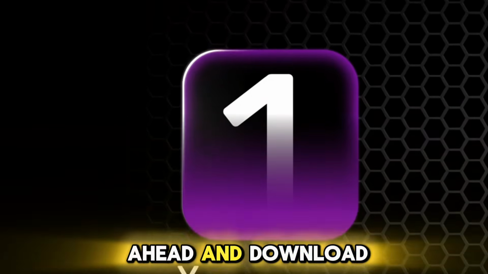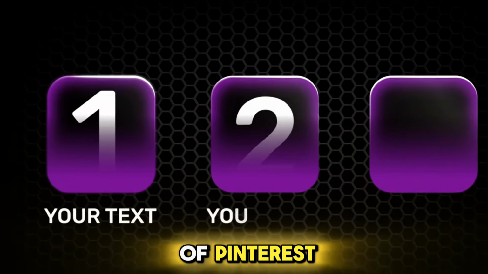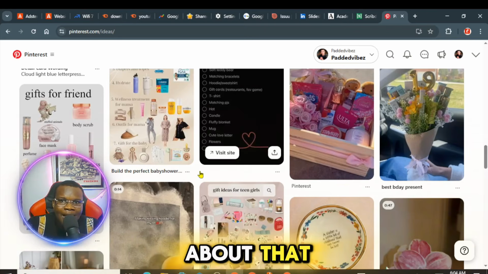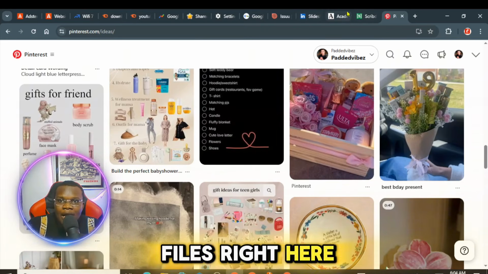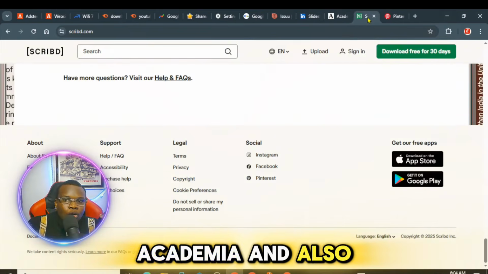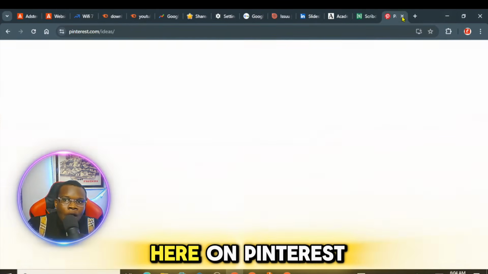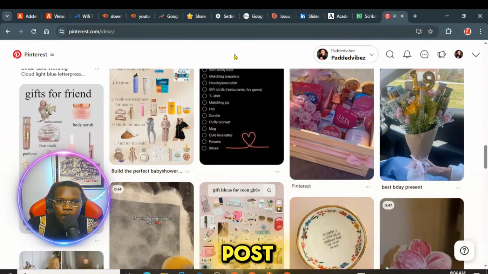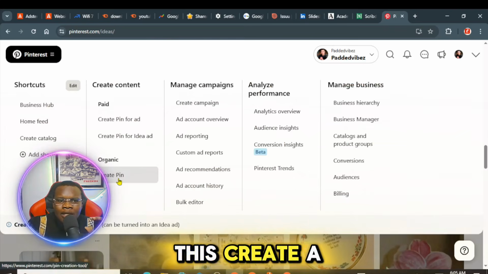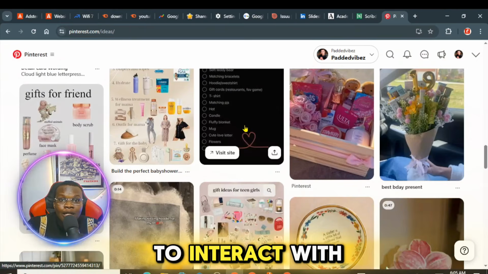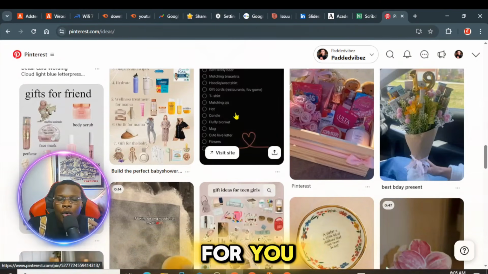So just go ahead and download the mobile app of Pinterest, then create a pin for yourself. If you have a new blog post, create a pin about that. Or if you have published your files on Issuu, Academia, and also on Scribd, then you promote the stuff right here on Pinterest. Or if you want to promote your direct link from your blog post, you can simply create a pin for it. Just click on this create a pin button right here. This is going to simply take you to the section where you can create a pin and get people to interact with your blog post, and this is going to simply work for you no matter where you're watching from.